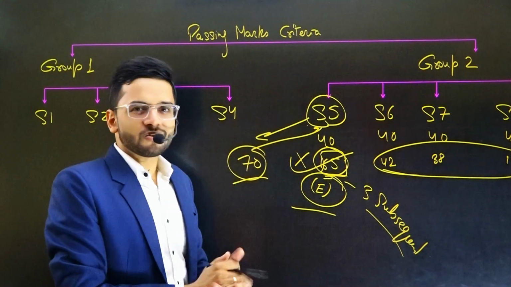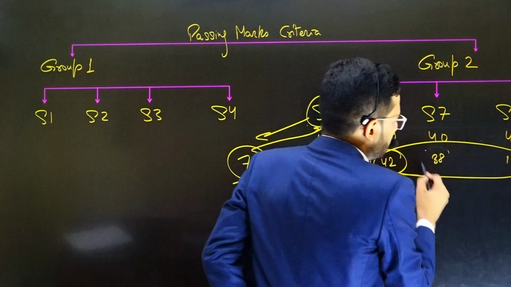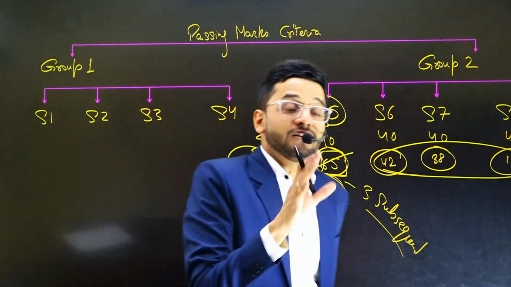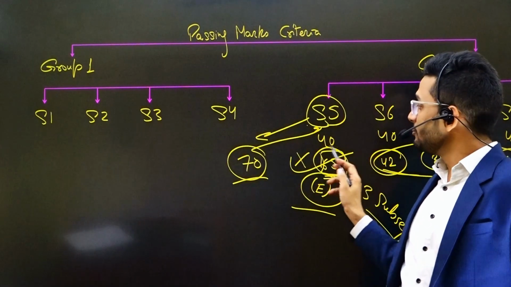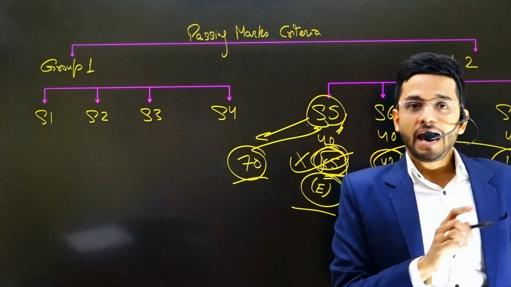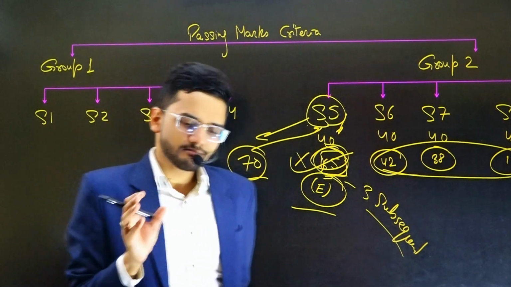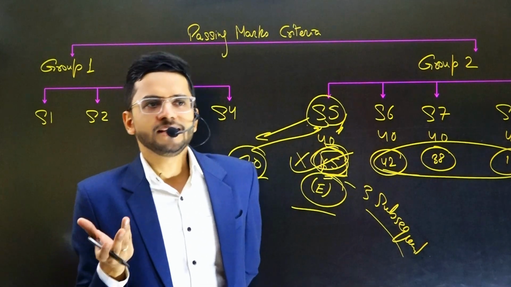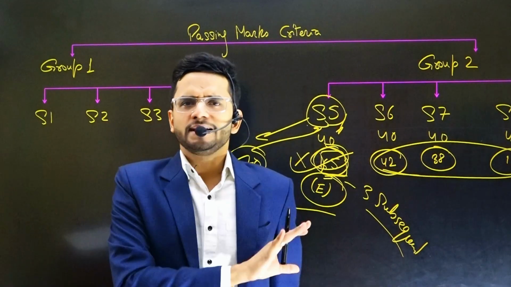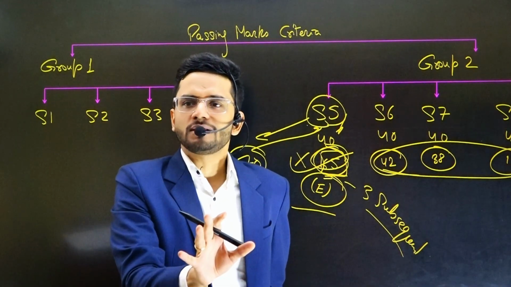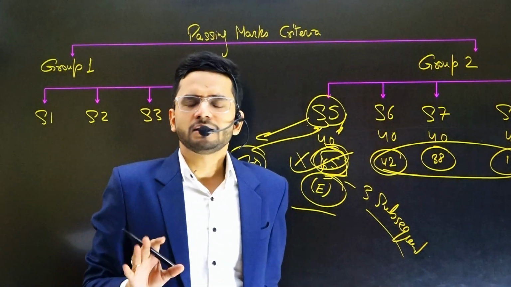It eases off your burden and you get more time to focus on the other subjects. But if you are really confident that, no sir, I'm going to get more marks in this particular subject and I want to increase my aggregate using that, you can choose that. But my hunch, my advice, my opinion always remains that you claim exemption. You don't give that paper again. You claim that exemption. That is always a little better. But to each his own.